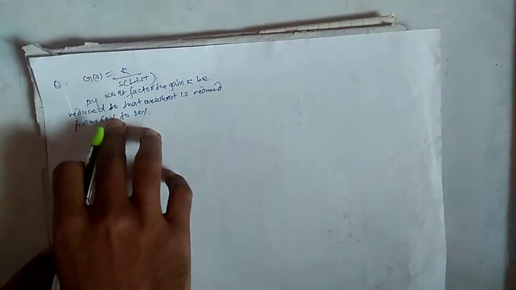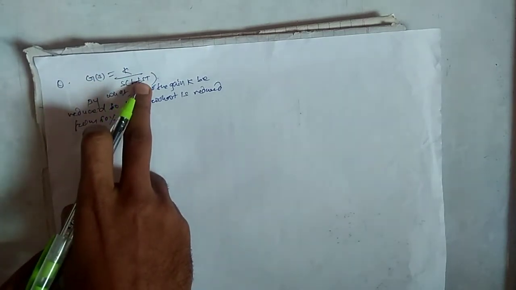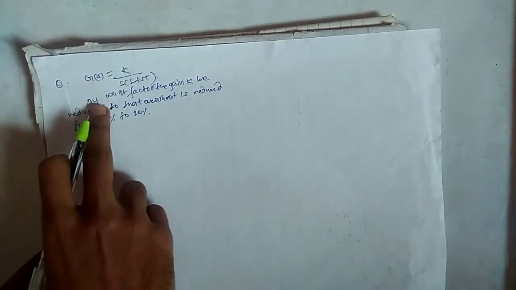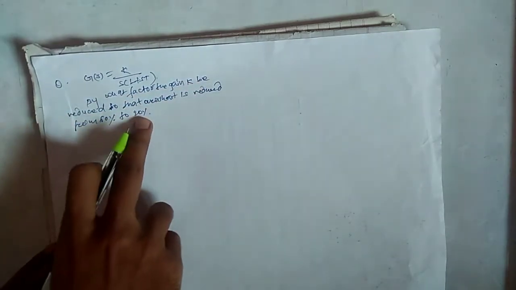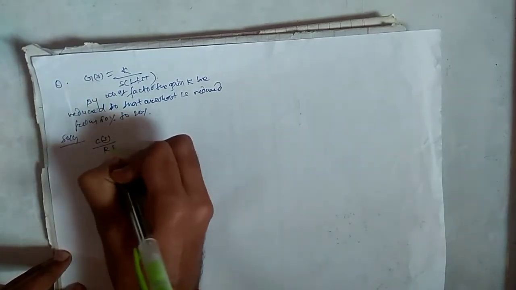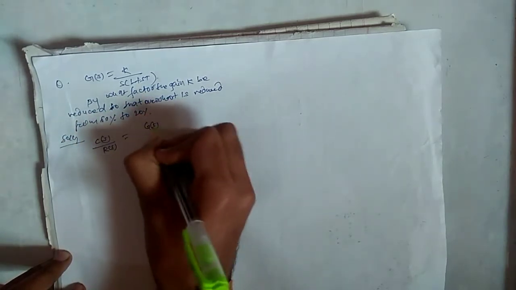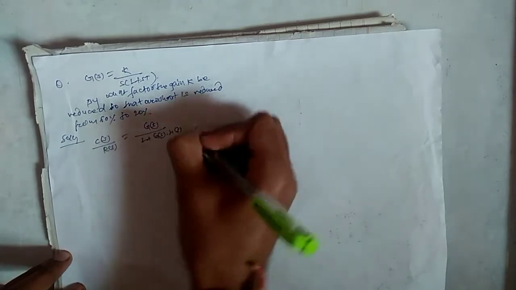Here we have the next one, numericals. We have given G(s) equals K upon s into (1 plus sT). And here we have: by what factor should the gain K be reduced so that the overshoot is reduced from 60% to 20%? So let's solve this. We have the transfer function C(s) upon R(s) equals G(s) upon 1 plus G(s) into H(s).